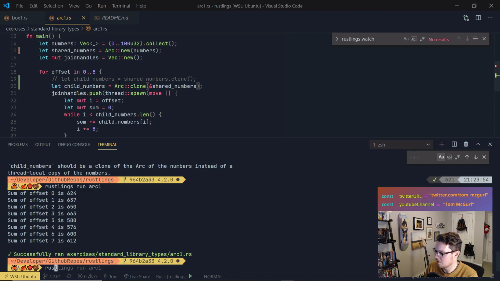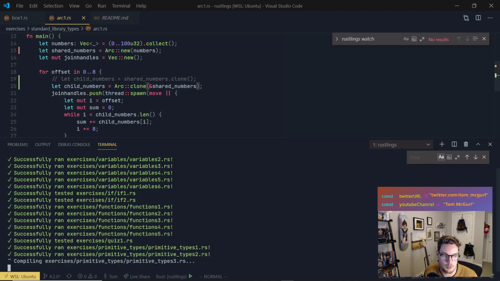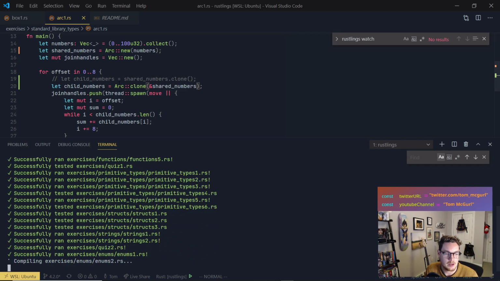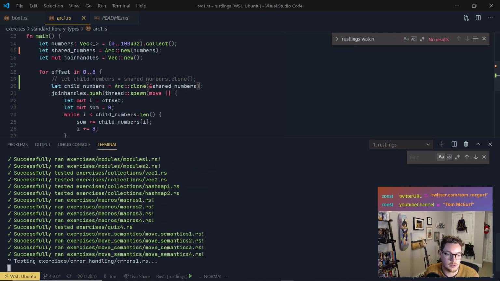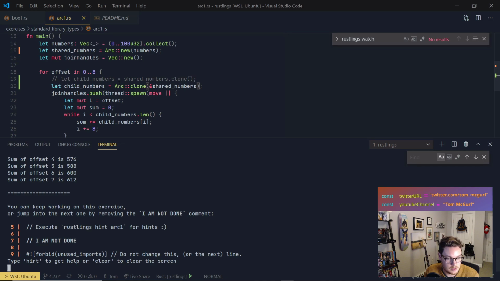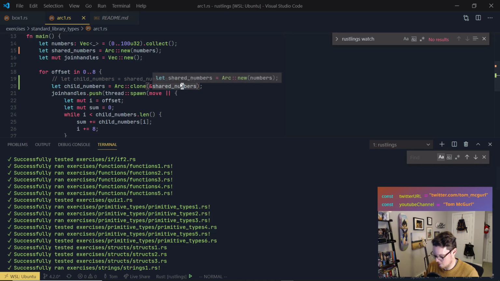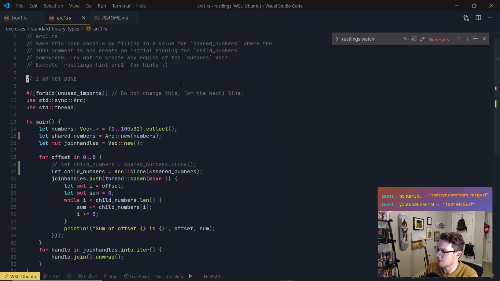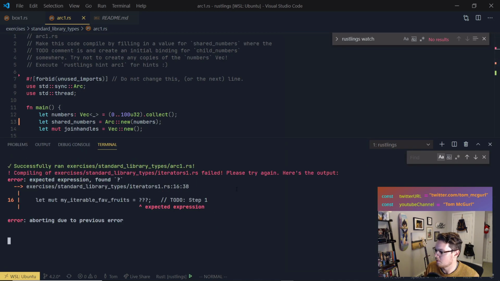So I'm going to run rustlings watch again since I think we got this to pass. I'm not totally sure what this is doing, but I think as we go through the book more, we'll figure it out. In the chat, Patatas is saying normally you see clone, and I think it's an expensive clone instead of a cheap +1 to the reference counter. Interesting. And I believe you can write every function as a Foo::function type call. Ah, so basically any function can be written that way. That's pretty great. All right, so this is passing. Because I'm not totally sure what's going on, once we learn more about Arc in the book, we will return here and see what's going on.